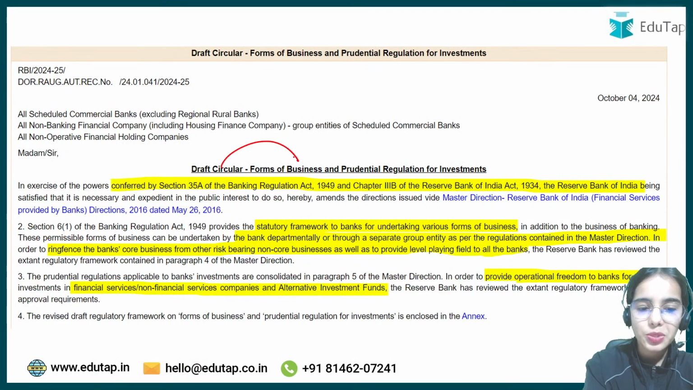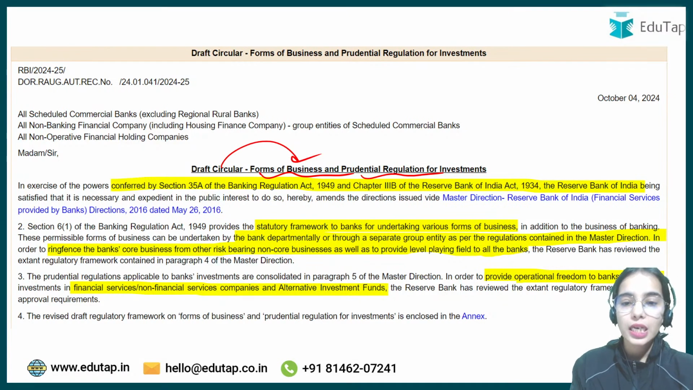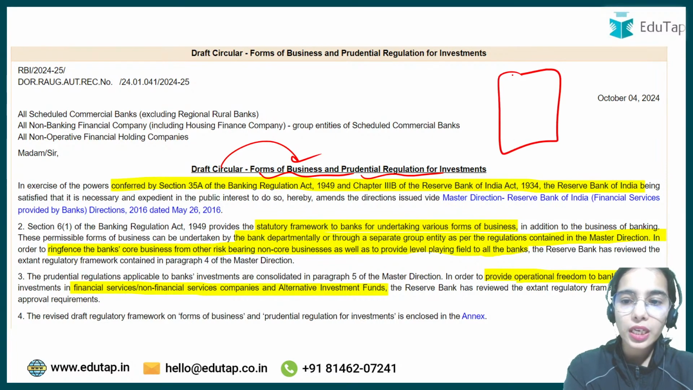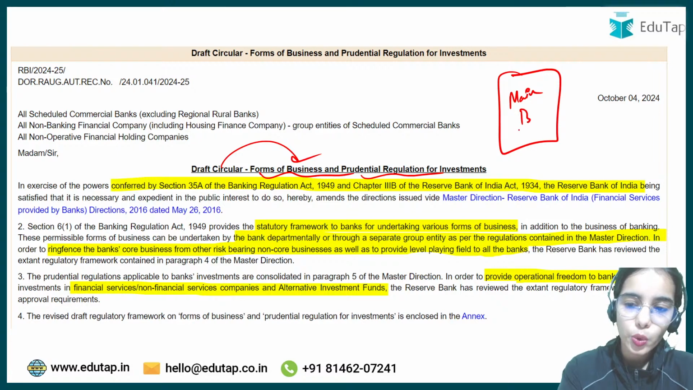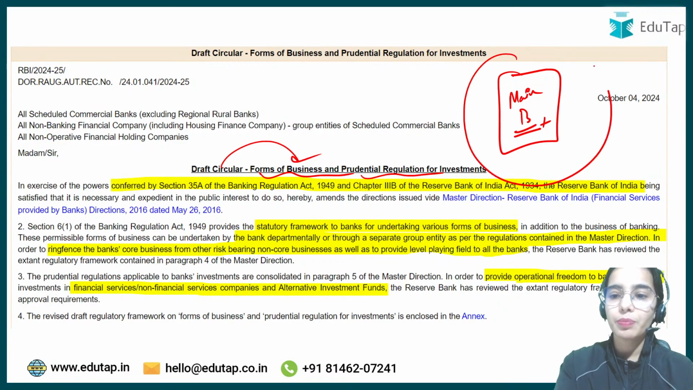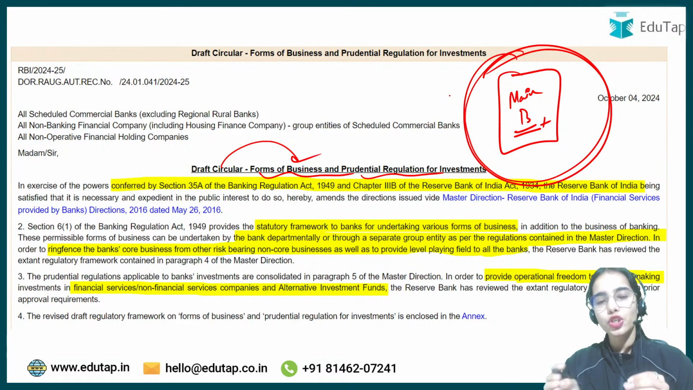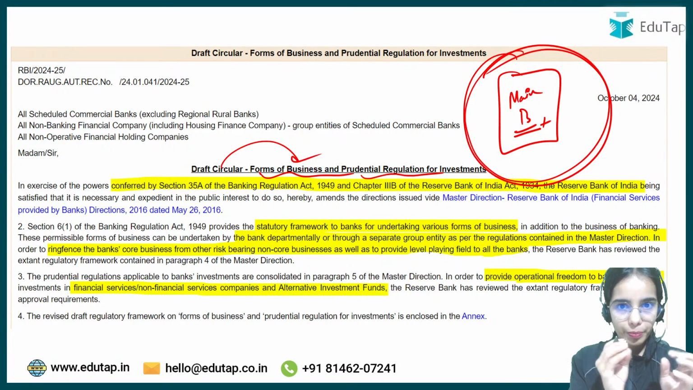A draft circular has been released for the form of business and prudential regulation for investment for the banks. It has been said that we have to ring fence the core business of the bank, as well as the business that the bank can do and the other businesses, so that the bank is not getting into too much risk. So there are some businesses that should not be allowed for the bank.